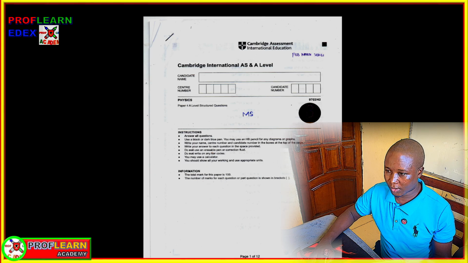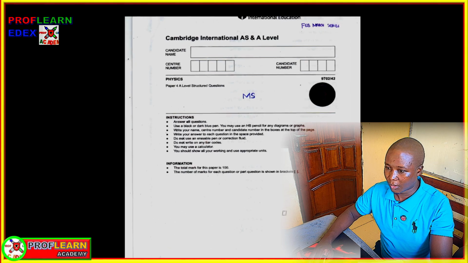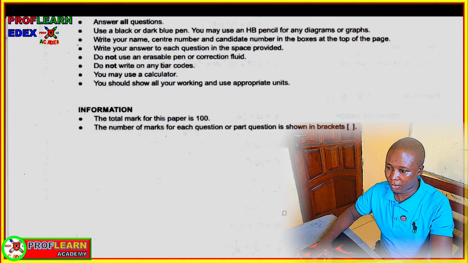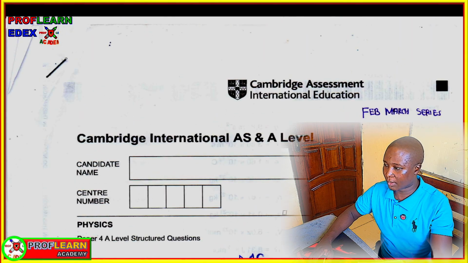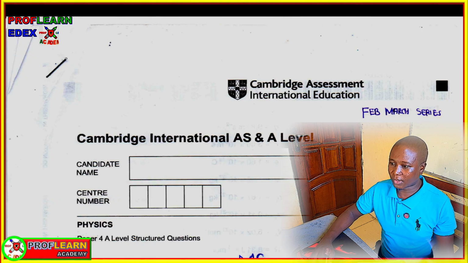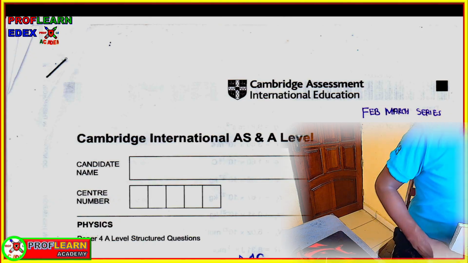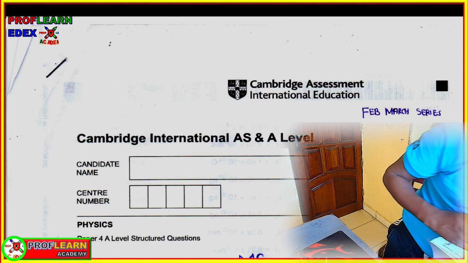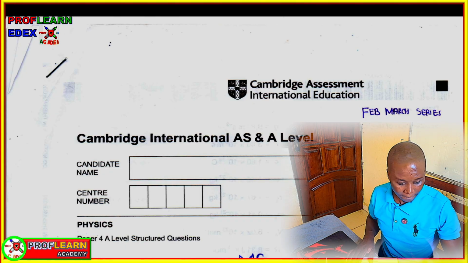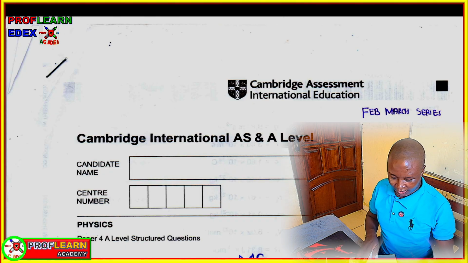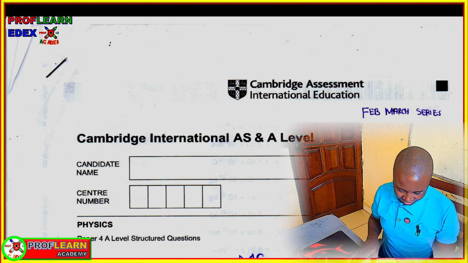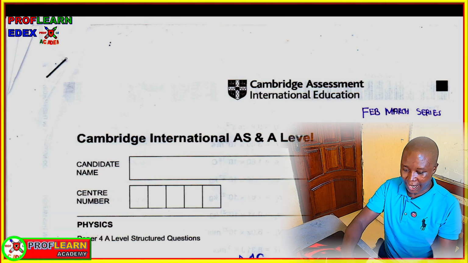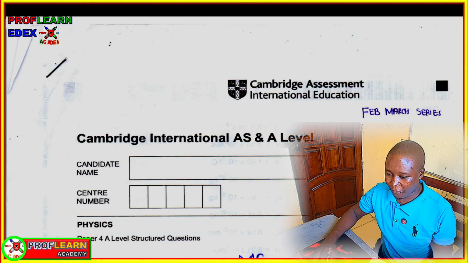So the questions are here for cosmology. These are different questions that have been tested before as far as this topic is concerned. Now let's dive in so that we can see how you are supposed to answer A-level physics, astronomy and cosmology concepts, and what is the best practice that will enable you to earn the mark. Now let's see the first question.